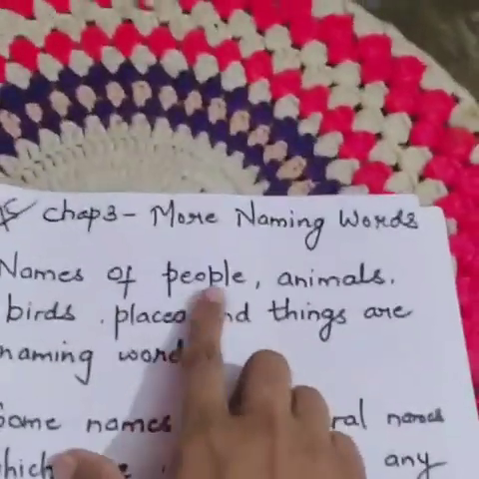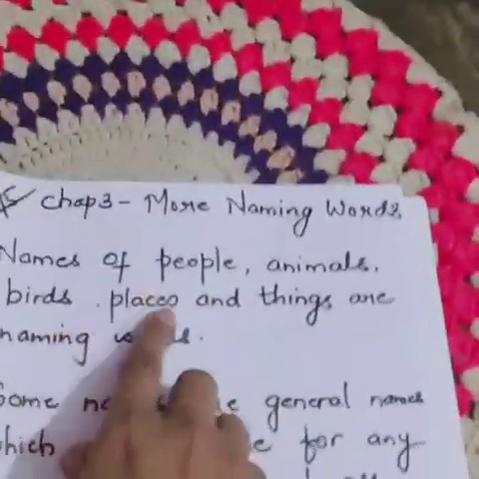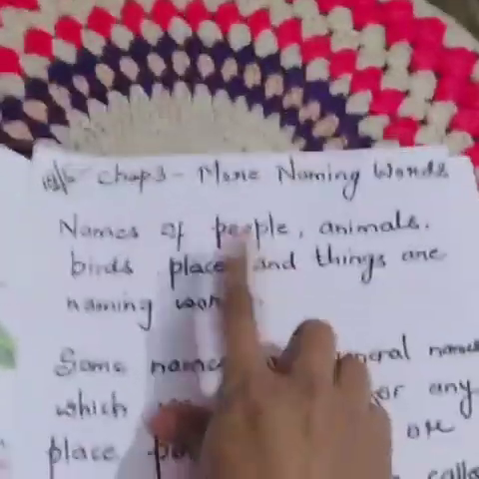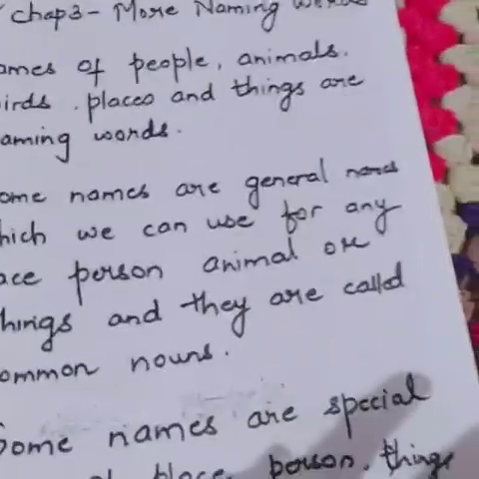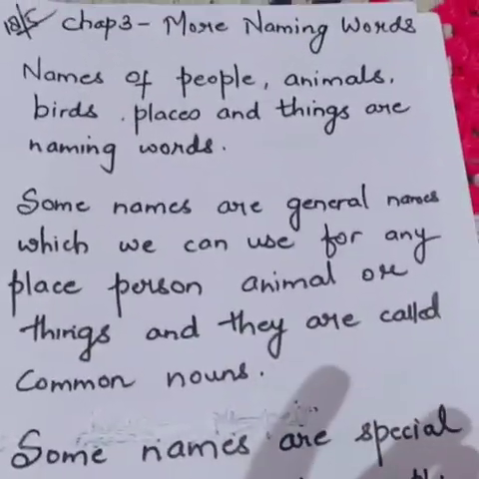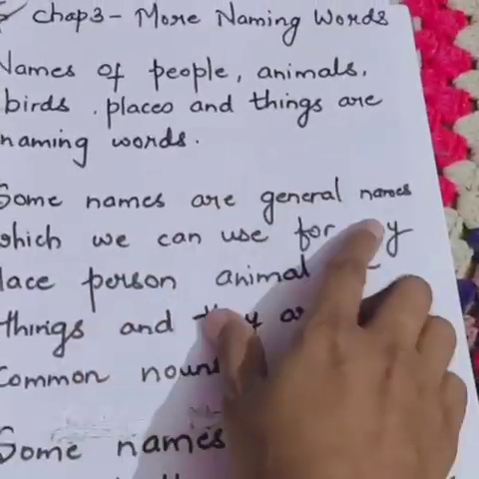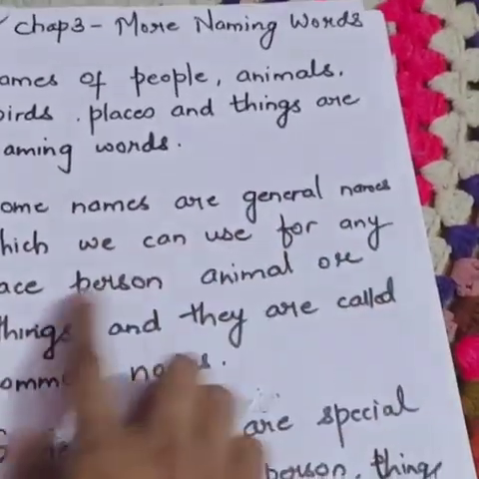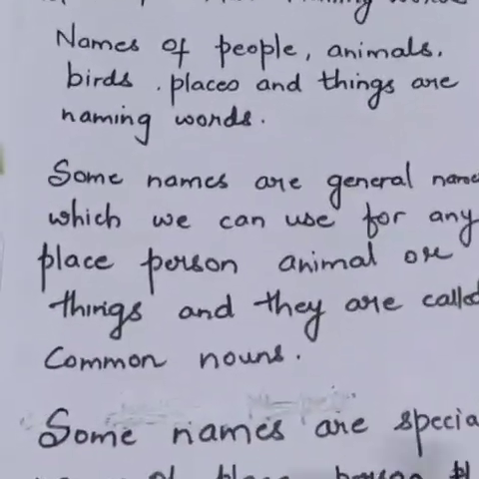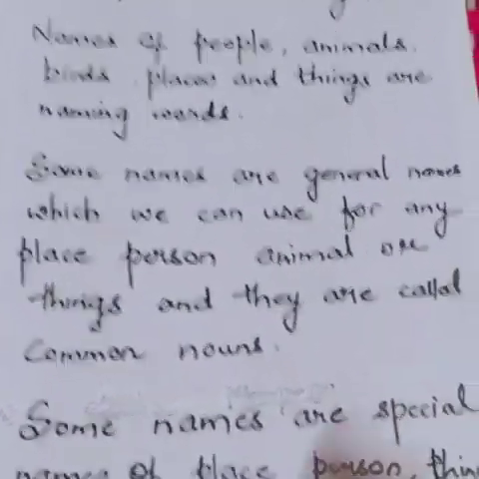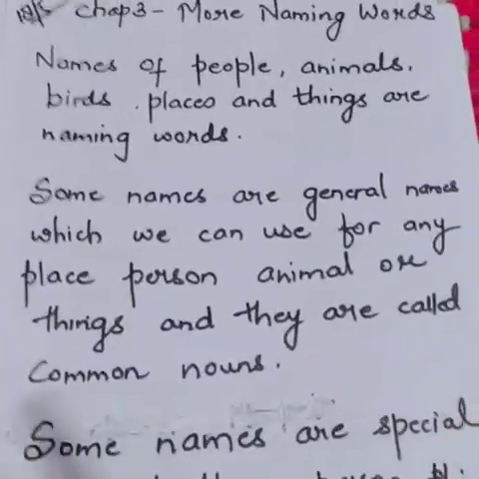I am going to read out for you. Names of people, animals, birds, places and things are naming words. As you all know, everything has got a name. Whatever you see all around us has got a name. Some names are general names which can be used for any person, place, animal or thing. Suppose I say I am going to the market. Market can be any market. I'm not saying the name of the market. We can go to any market, Connaught Place, Delhi market, anywhere.